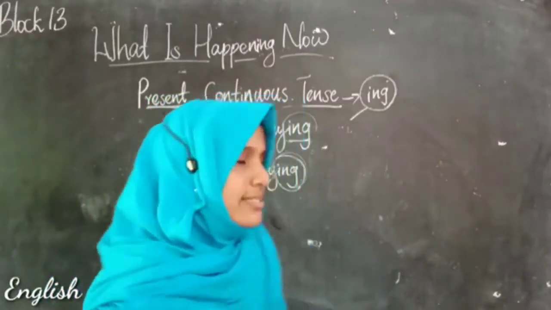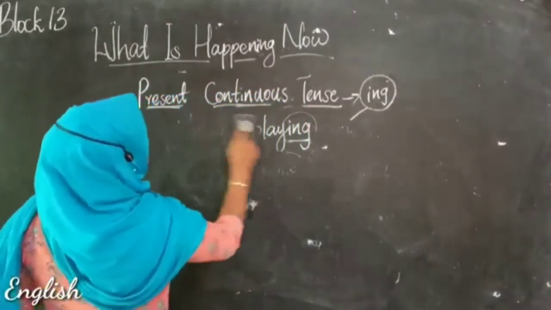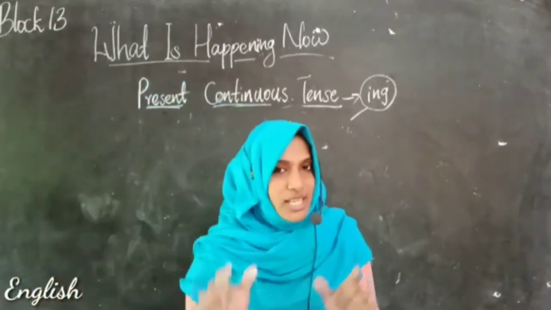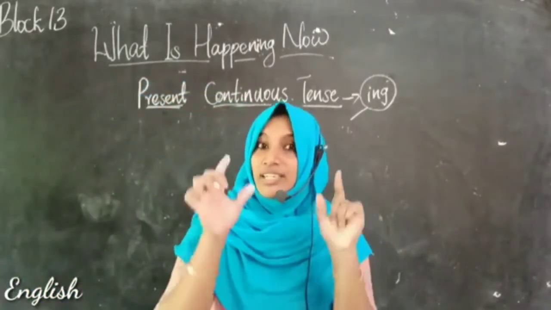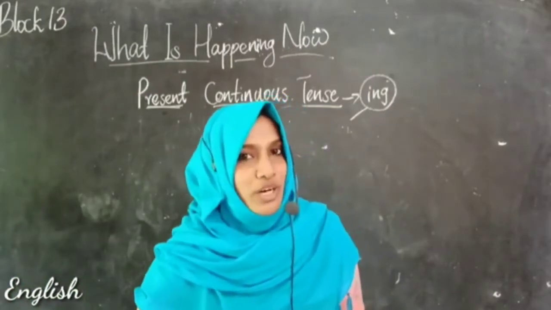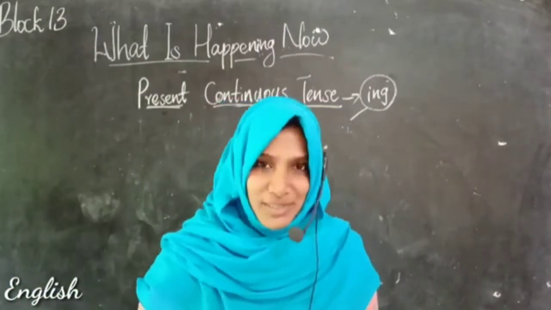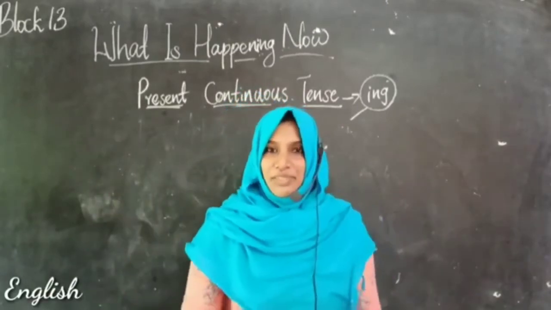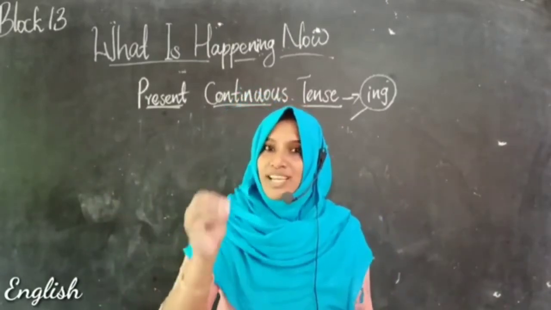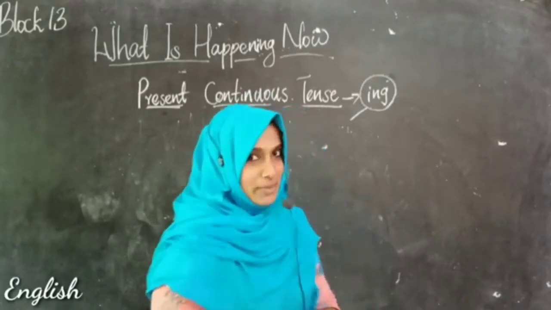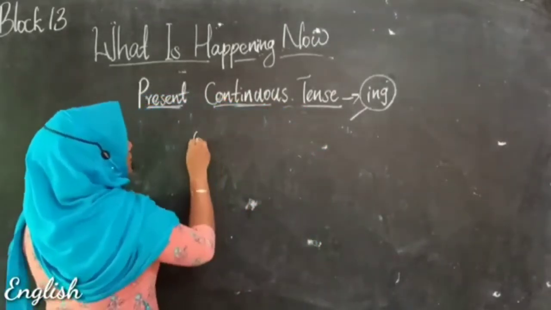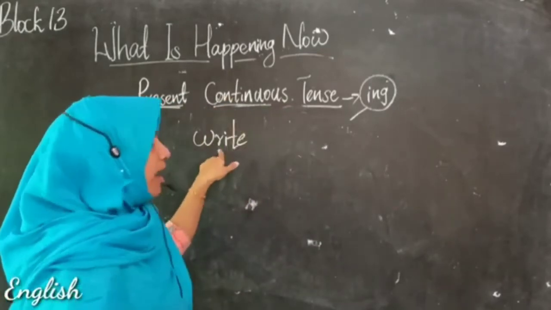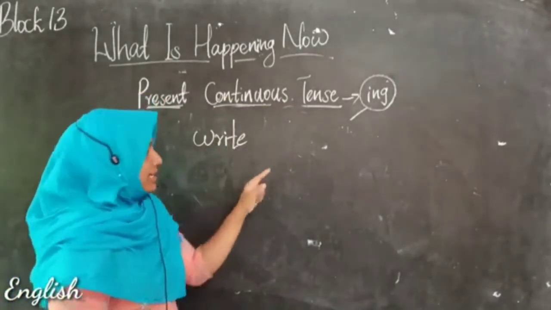Then one more case is there. It is about the E-ending words, the words which have the letter E at the end. There you have to drop the E. Drop the E means, for example, let's write the word write: WRITE.